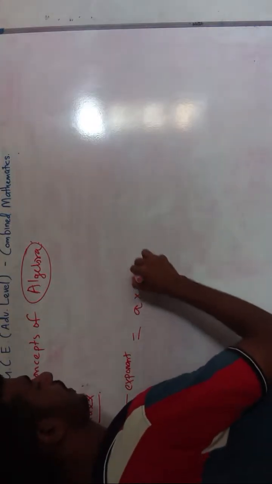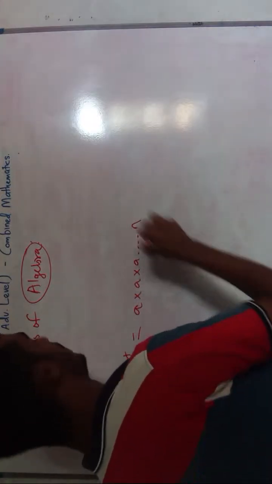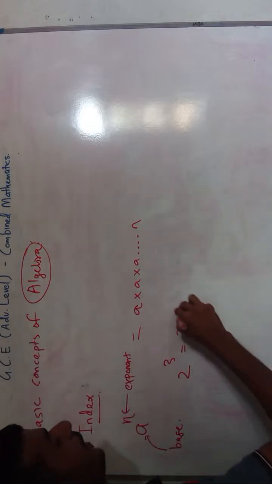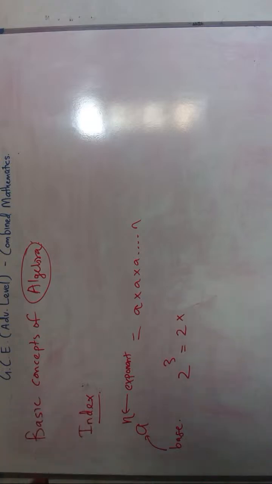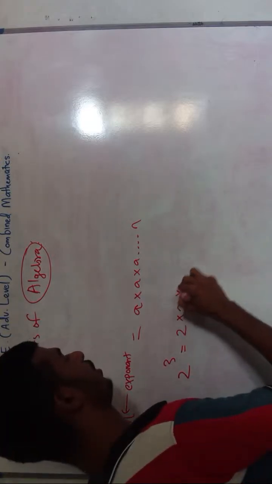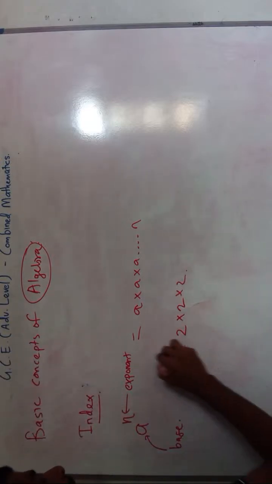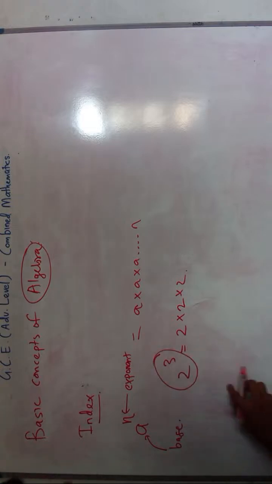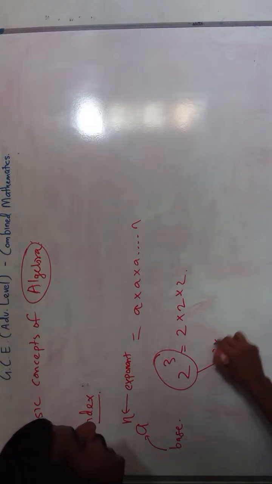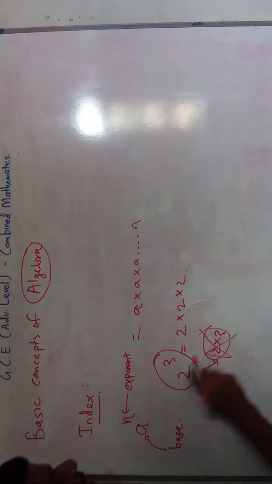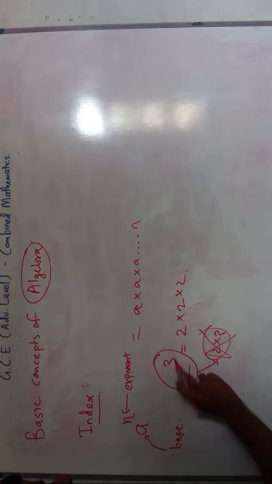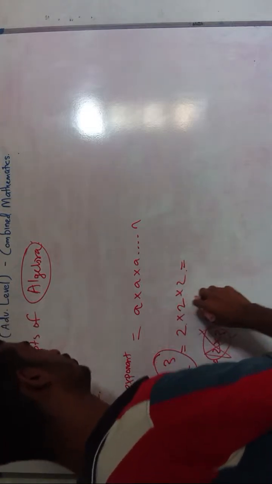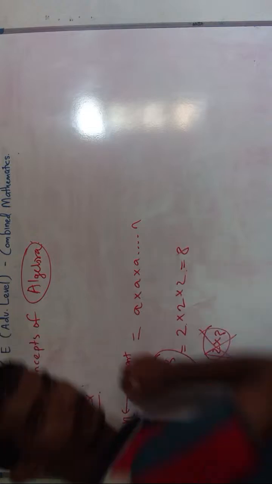For example, 2 to the power 3 means 2 is multiplied 3 times. But 2 to the power 3 doesn't mean 2 times 3. This is wrong. 2 power 3 means 2 is multiplied 3 times, so this will be equal to 2 times 2, which is 4, times 2 is 8.